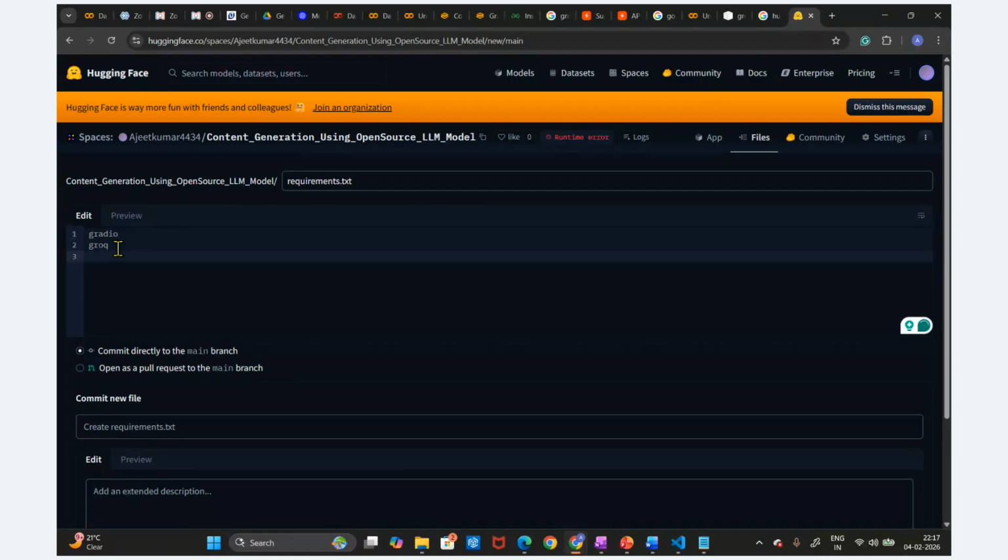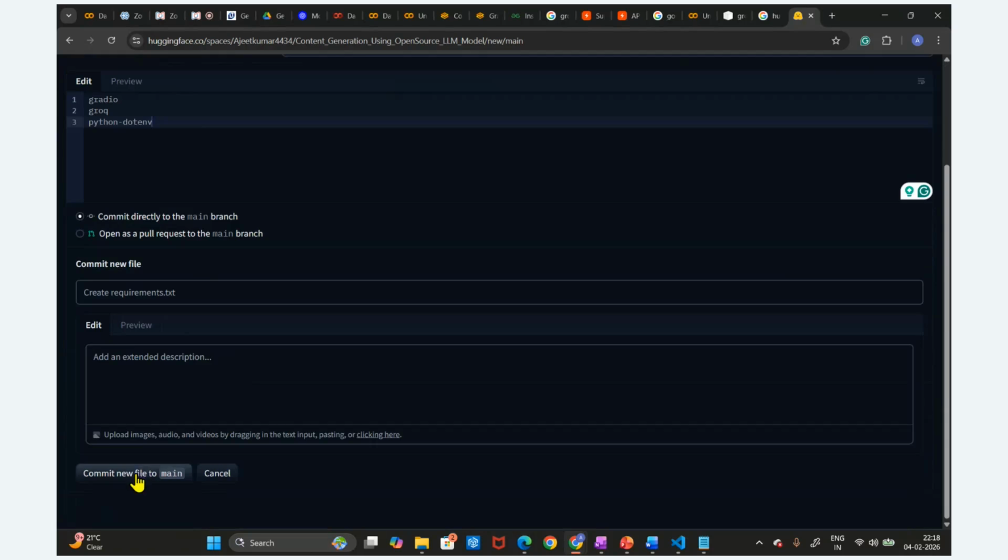We require .env. So we need to install this .env. How are we going to install it? We are going to install it as python-dotenv, for loading the environment. For the purpose of loading the environment, we need to install python-dotenv also. These are the three packages we require, and then we are going to commit to the main branch.